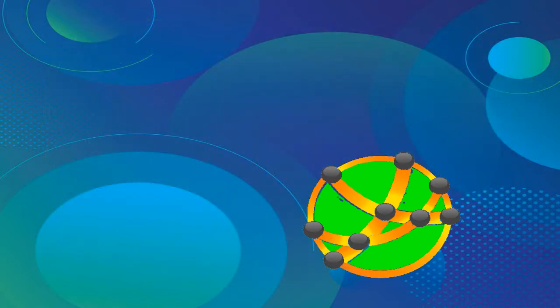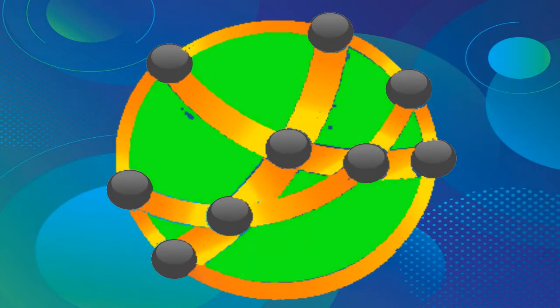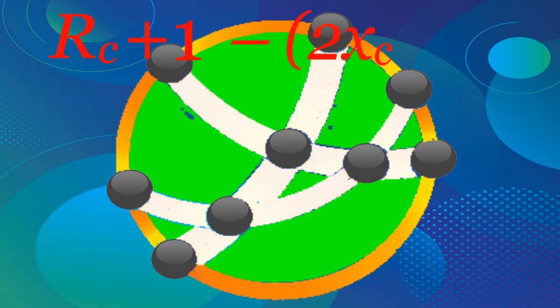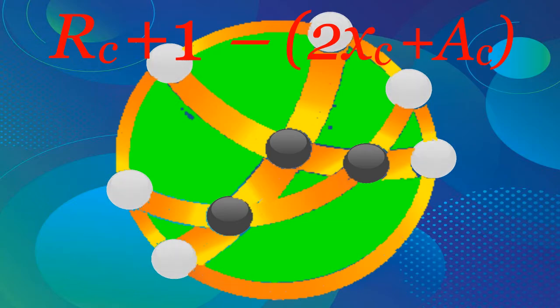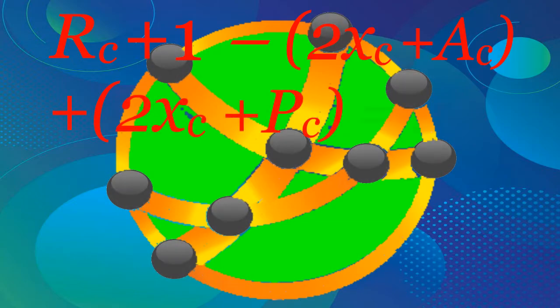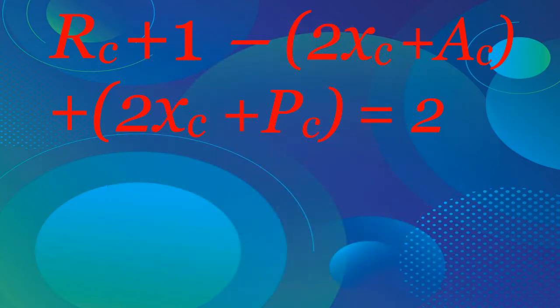Hence, by Euler's theorem, we have that the number of regions inside C, together with the infinite unbounded region, minus the number of arcs on and inside C, plus the number of intersection points on and inside C, is equal to 2. Hence, we obtain the following first equality.